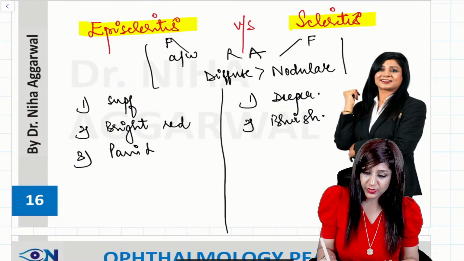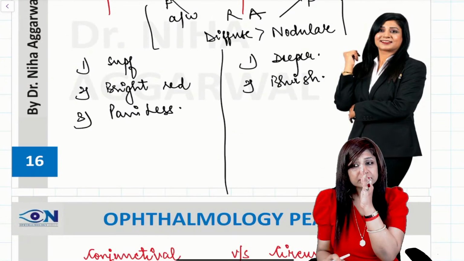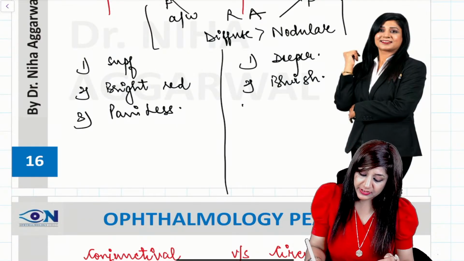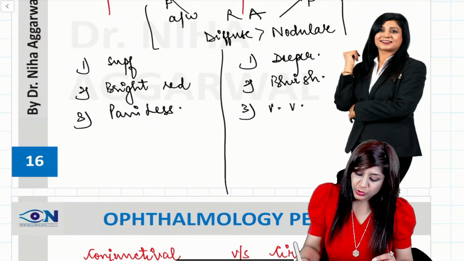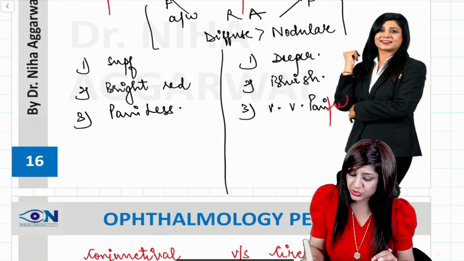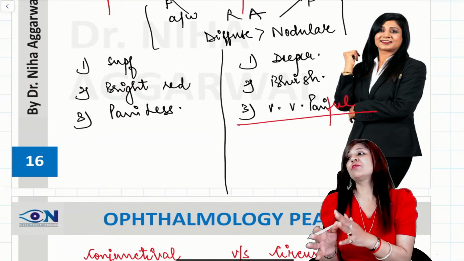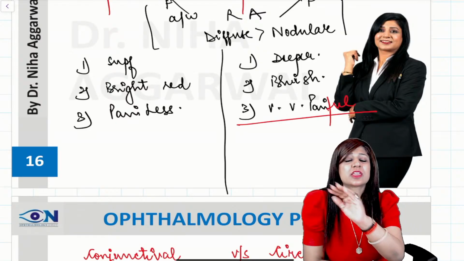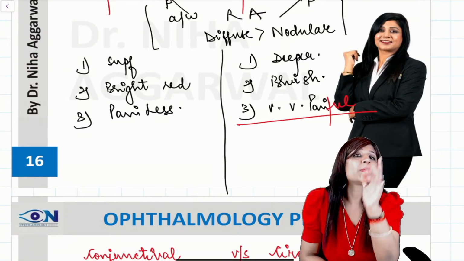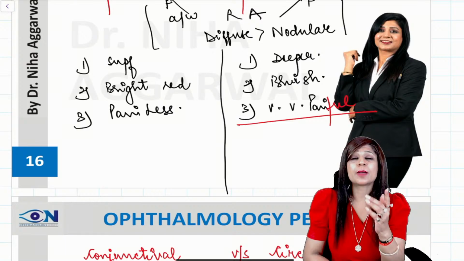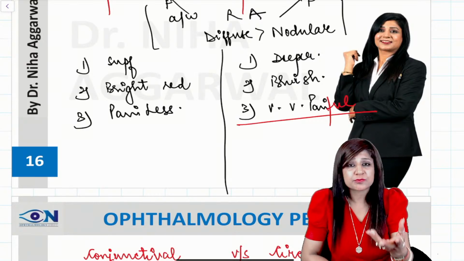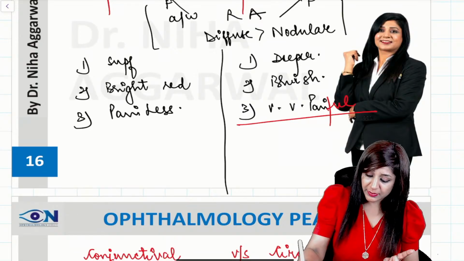So in the question you can easily differentiate whether it is episcleritis or scleritis, whether it's painless or very painful. So I think this is going to help you a lot when I want to differentiate. I can look at the pain. When the patient is having episcleritis, there will be no mention about pain. But if the patient has scleritis, you cannot have a question without pain. Pain will definitely be there, deep boring pain. Patient awakening from the pain, patient wakes up from sleep due to pain. All these things will be there.